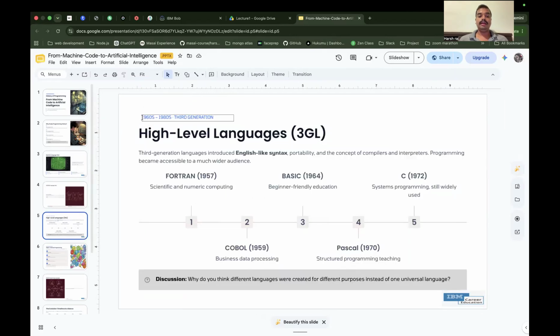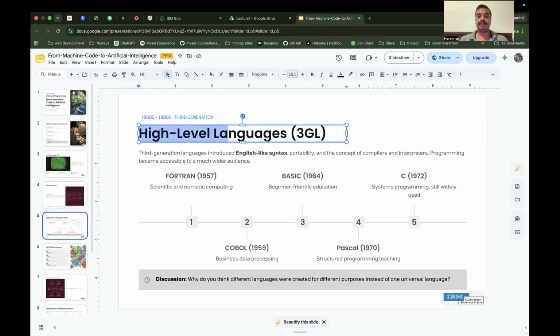Within the next 20 years, from 1960 to 1980, a lot of high-level programming languages were introduced. You know what a high-level programming language is? These are languages that use English words to communicate with the computer. Okay, so you can see the first high-level programming language introduced in our world, that is Fortran.